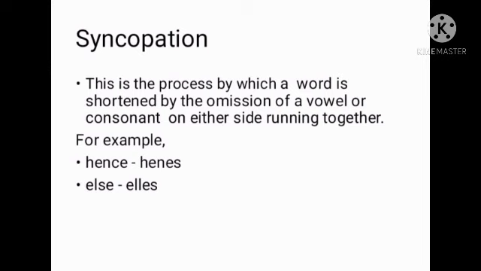Dear students, H-E-N-E-S is the Middle English spelling of the modern English word hence. Here we see on either side a vowel sound runs together, and here the vowel is the letter E, and when it is deleted, we have the spelling H-E-N-S, hens. And hence, H-E-N-C-E, is the modern English spelling of H-E-N-S. I hope you understand the method syncopation.